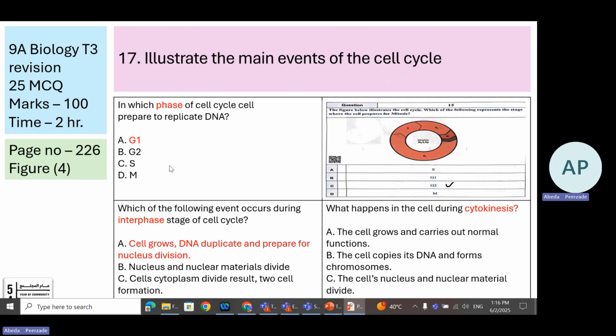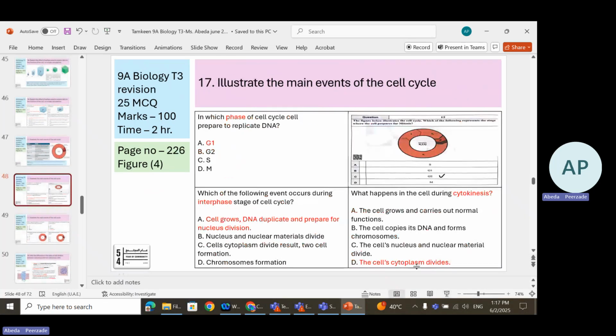Right? Now, let's see the question. The stage where the cell prepares for mitosis. So this is mitosis. So which phase prepares for mitosis? The phase before mitosis, that is G2. What happens in cytokinesis? The cell's cytoplasm divides. Cytokinesis, cytoplasm, remember. So which of the following events occur during interphase?